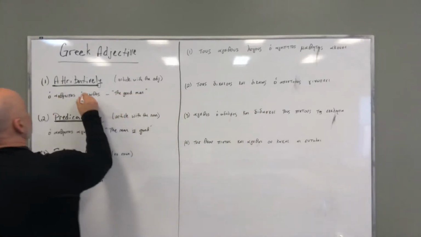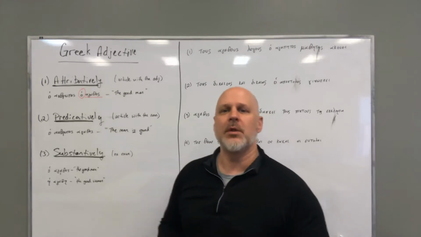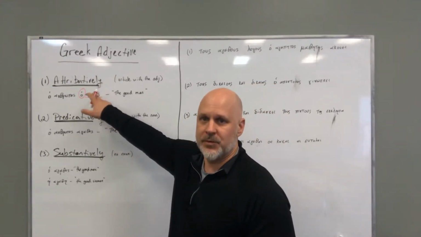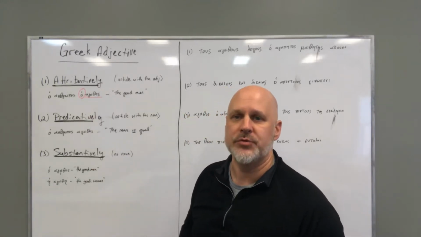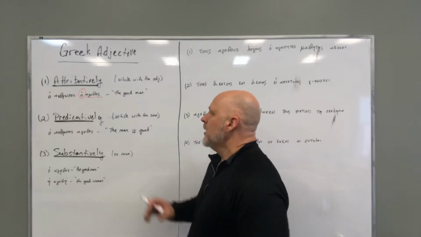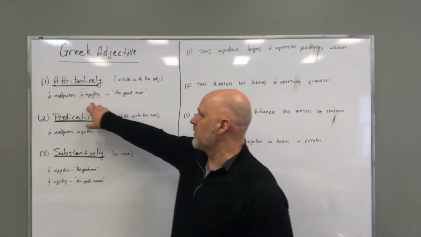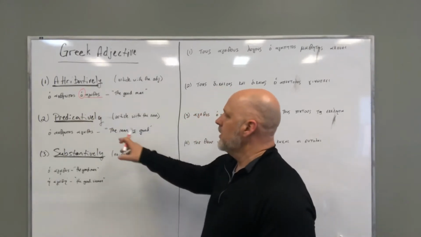If there is an article with the adjective, it will always be in the attributive case. Okay? Or it will be being used attributively. Now there's one asterisk there when we get to substantively, but for right now, you want to see, is the article with the adjective?